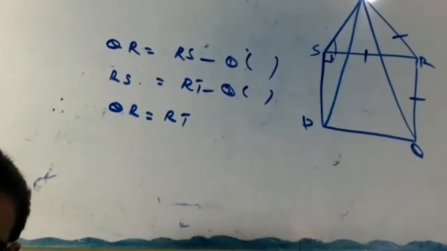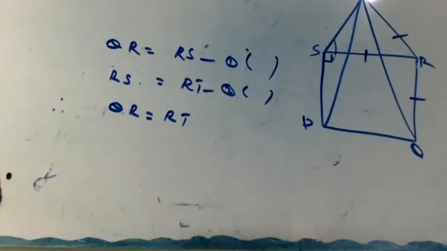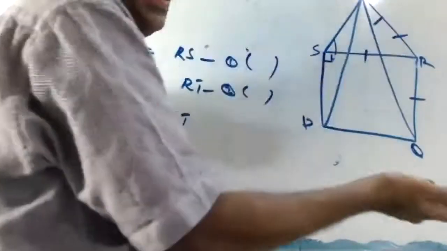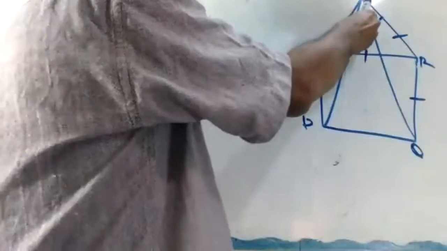My question is now, which angle is opposite of QR? We cannot say angle T. It is angle RTQ, correct or no? We cannot say T, because T can be this one or this one or this one.